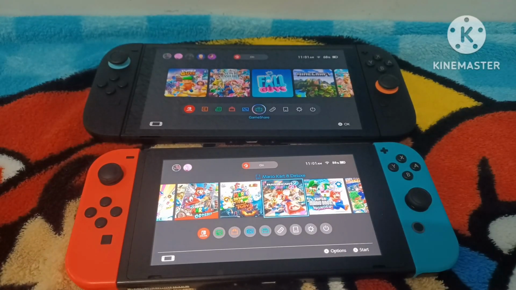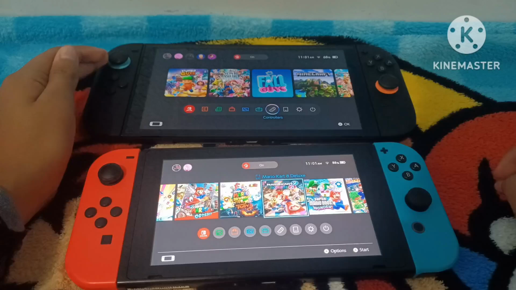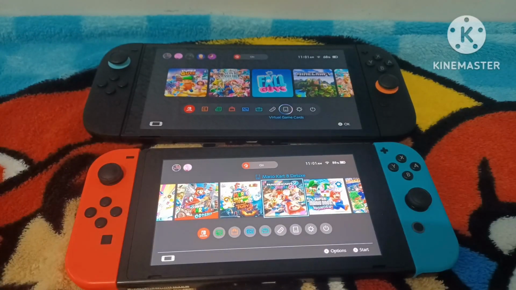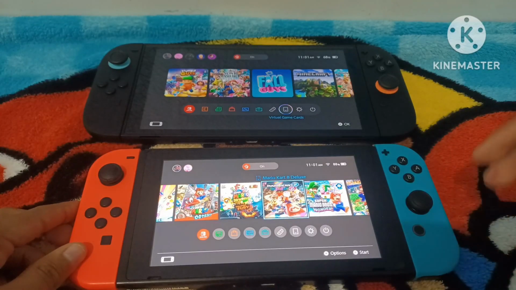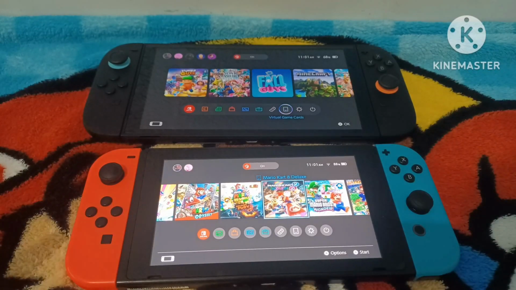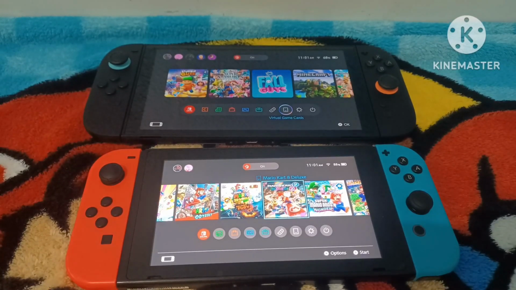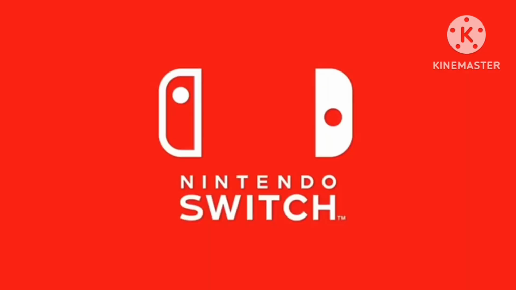And this is a tutorial on how to use virtual game cards. And we're going to be going over how to transport them to another system, how to deport them back, and some other new features that we are going to talk about, and some cool tips that we can use for this. Alright, so let's get started.